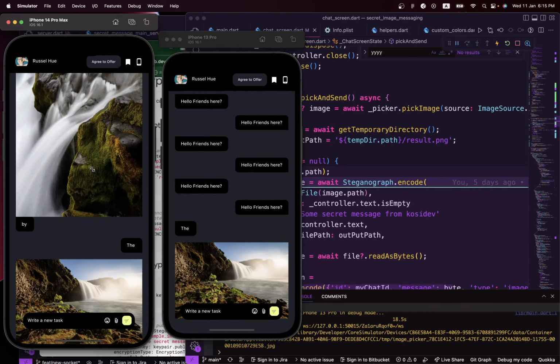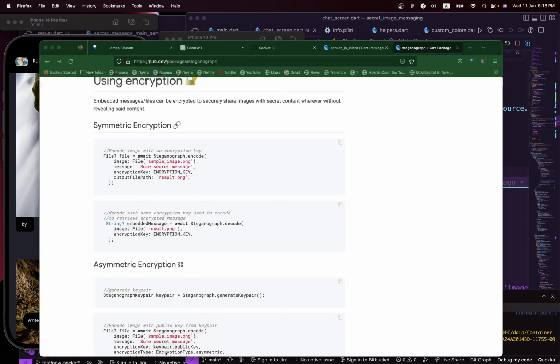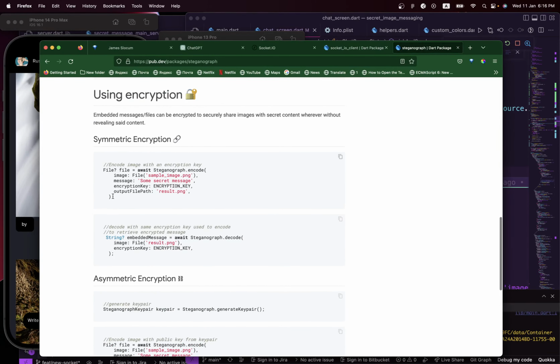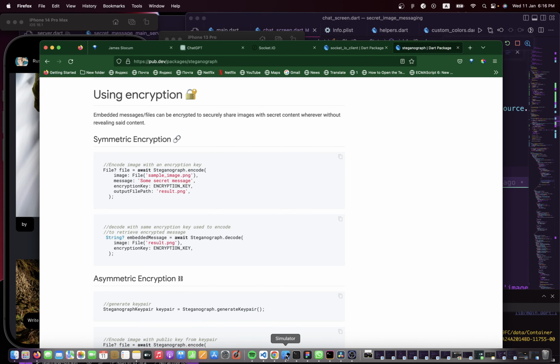So I think one good use of this app is that only people that use the app will be able to see the secret messages you send each other. Except we are going to change our implementation to make use of this one here, whereby you can share a public key with each other. In that case, it will only be between you and the person you are trying to send a message to.